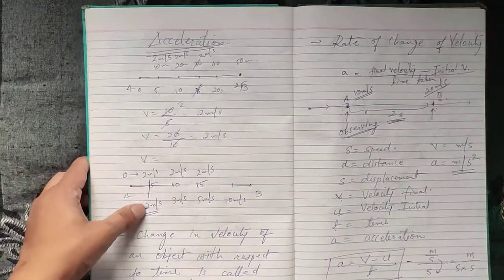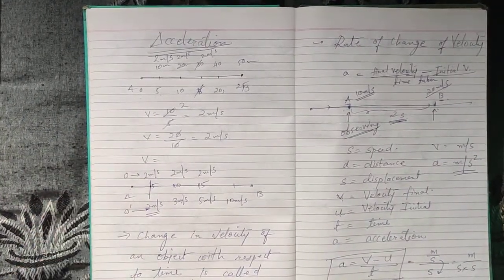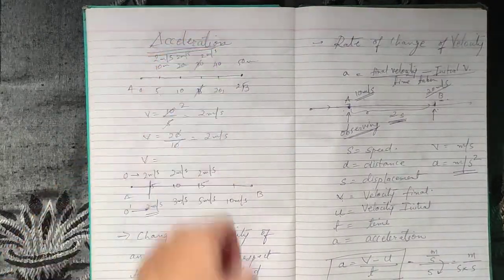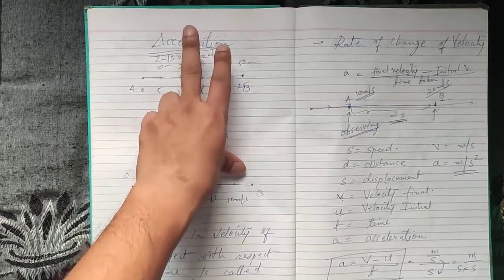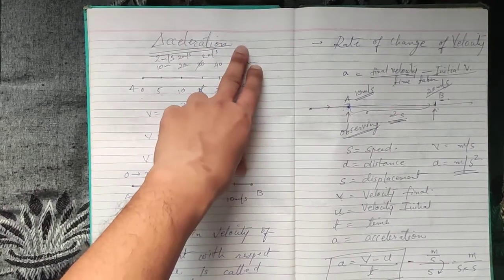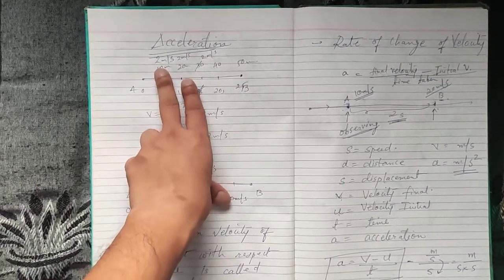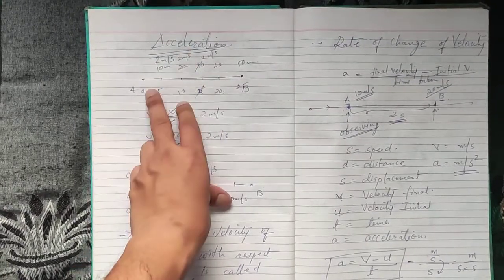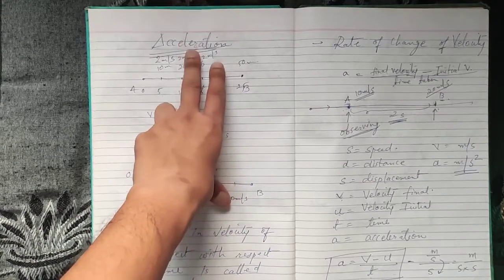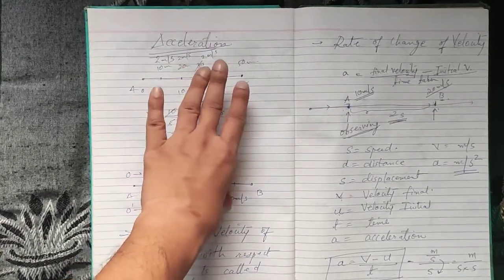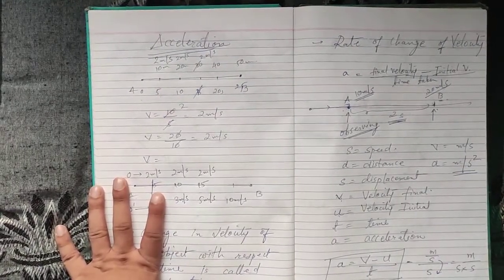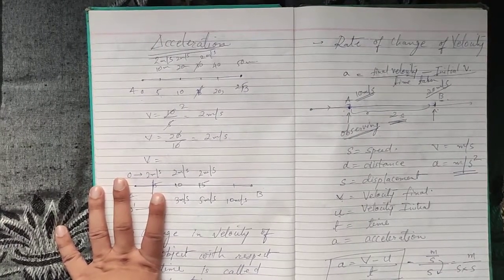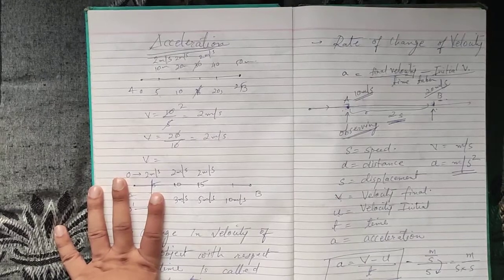Okay. Now one thing to understand over here is, if the object or the vehicle is in acceleration, then its velocity is changing. Its velocity is not uniform. So acceleration is always a non-uniform motion. We are talking about uniform and non-uniform motion. Acceleration has changing velocity. That means it is either positive or negative acceleration, it doesn't matter. Velocity is changing, it is not constant, and if velocity is not constant, then it is non-uniform motion. So always remember that acceleration is always and always non-uniform motion.